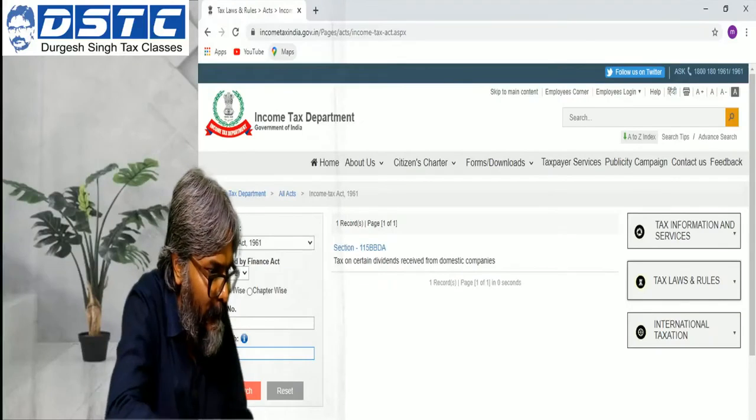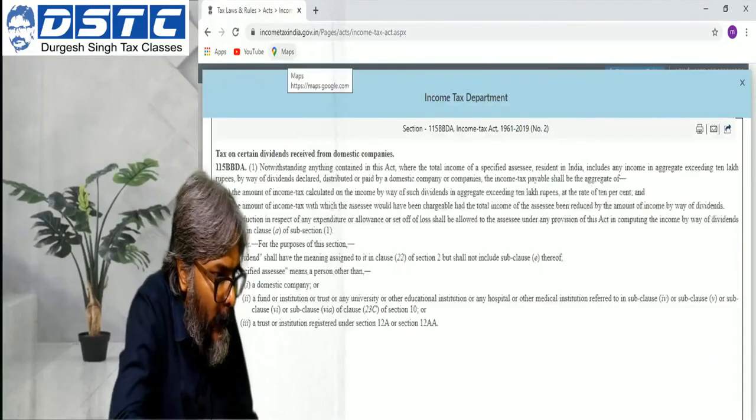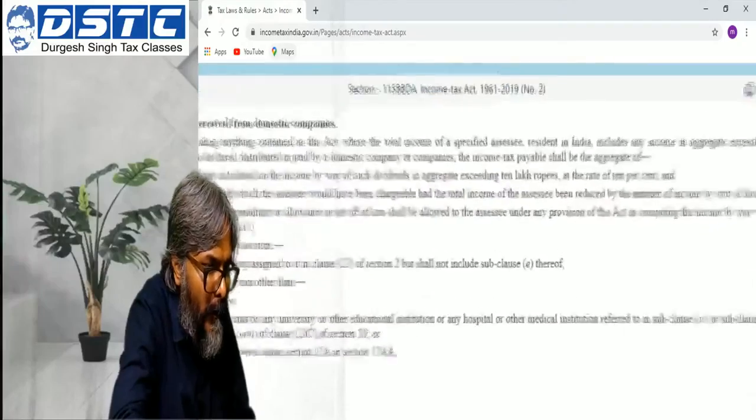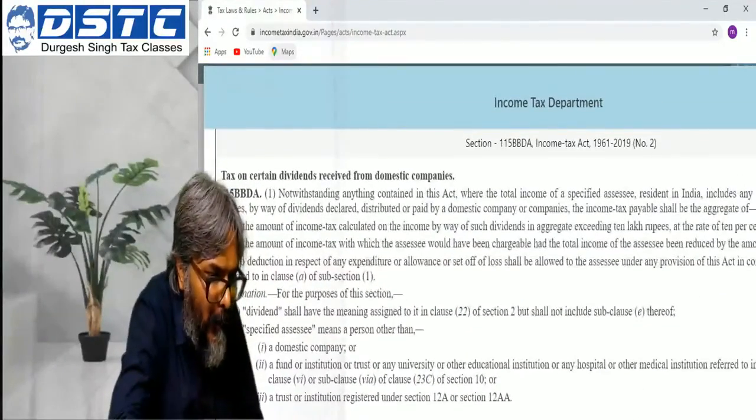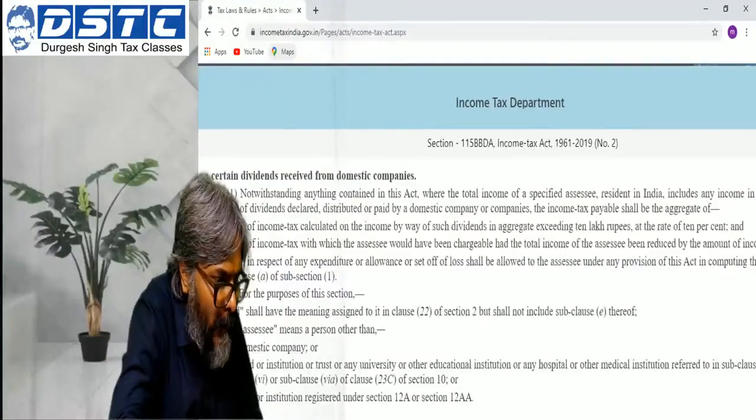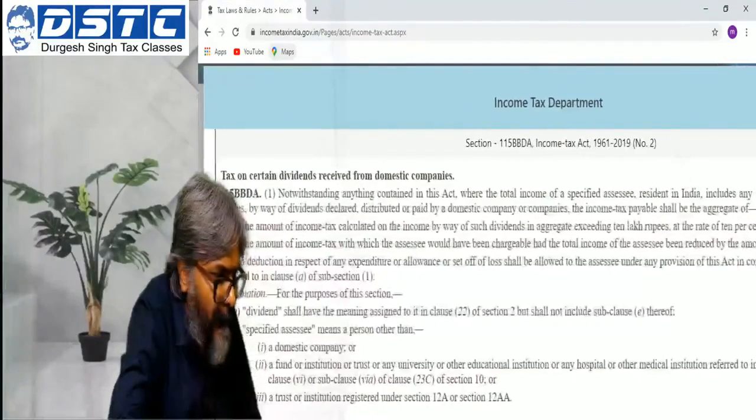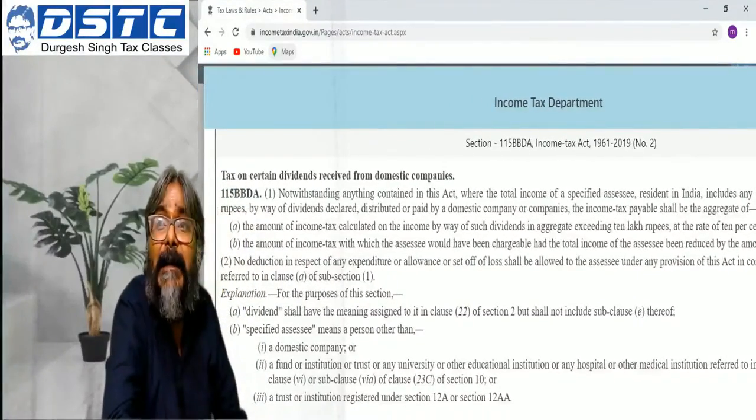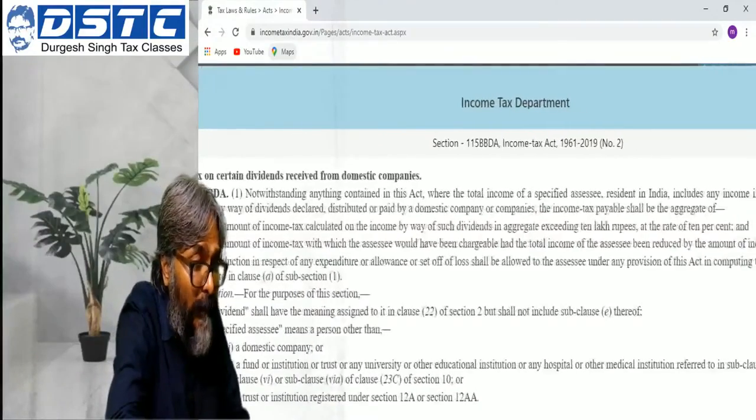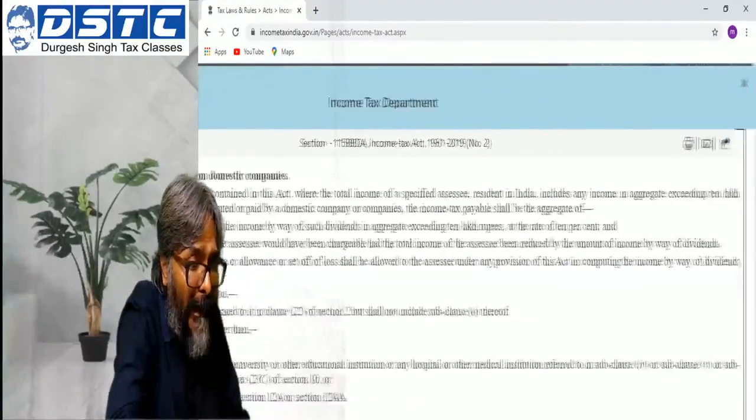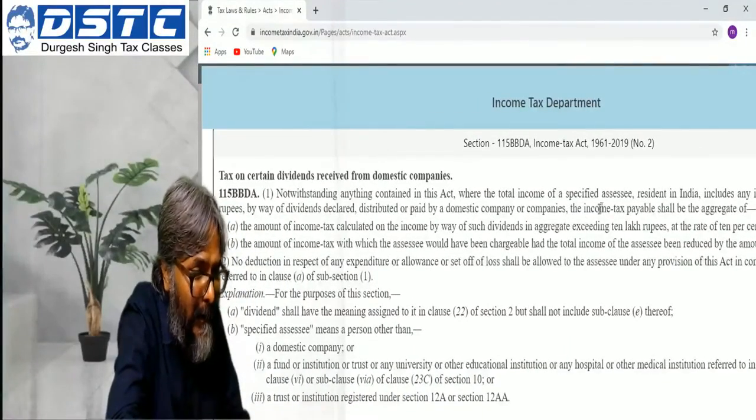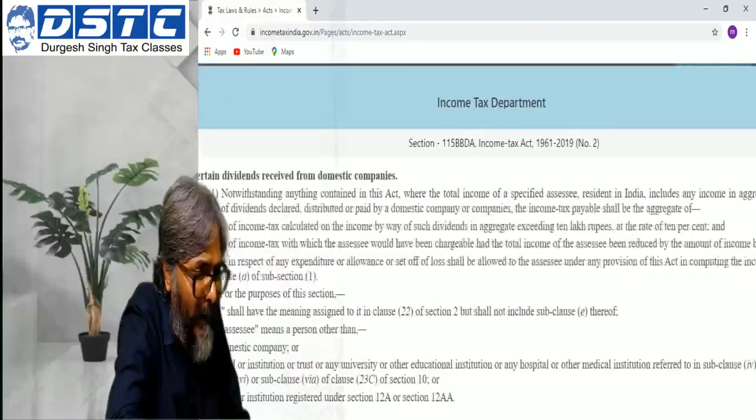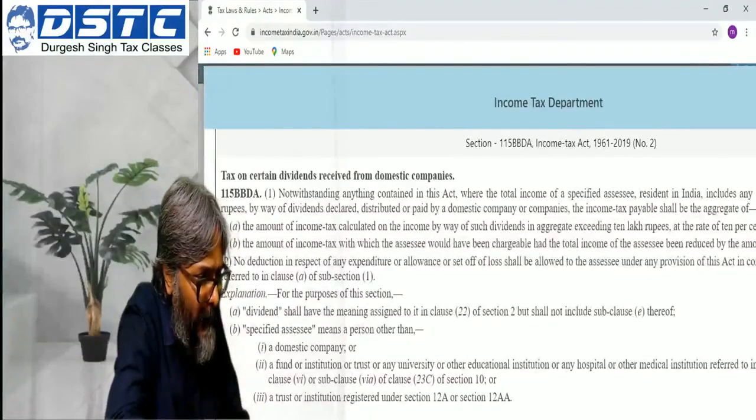Thank you, Balaji. So students, herein, notwithstanding anything contained in this Act, where the total income of a specified SSE resident in India includes any income in aggregate exceeding 10 lakhs by way of dividend declared or distributed, the income tax payable shall be the aggregate of the following. So they have given this particular part.